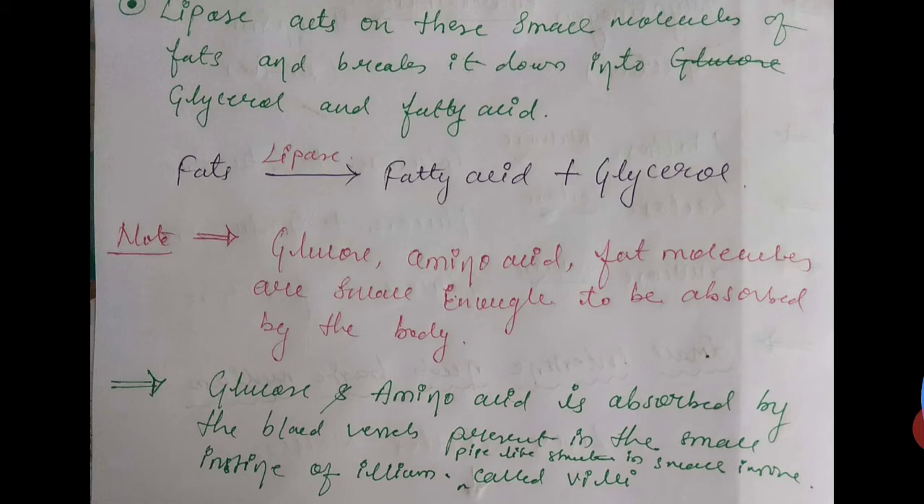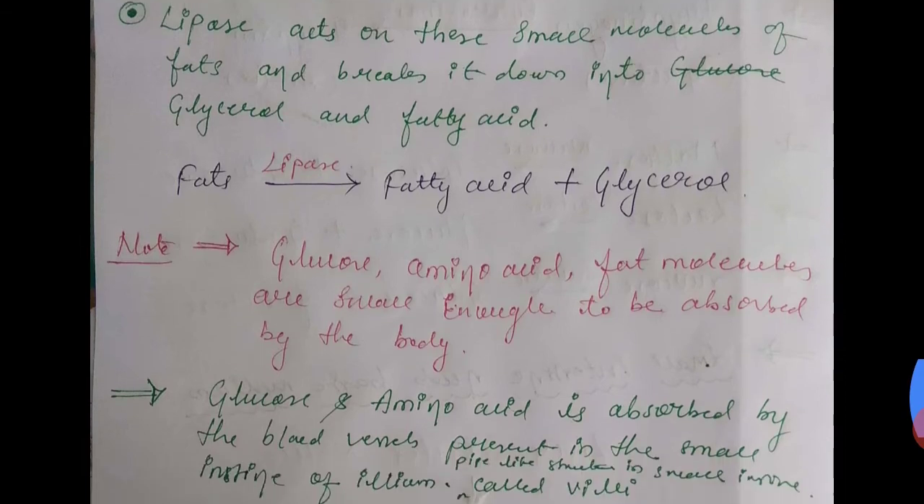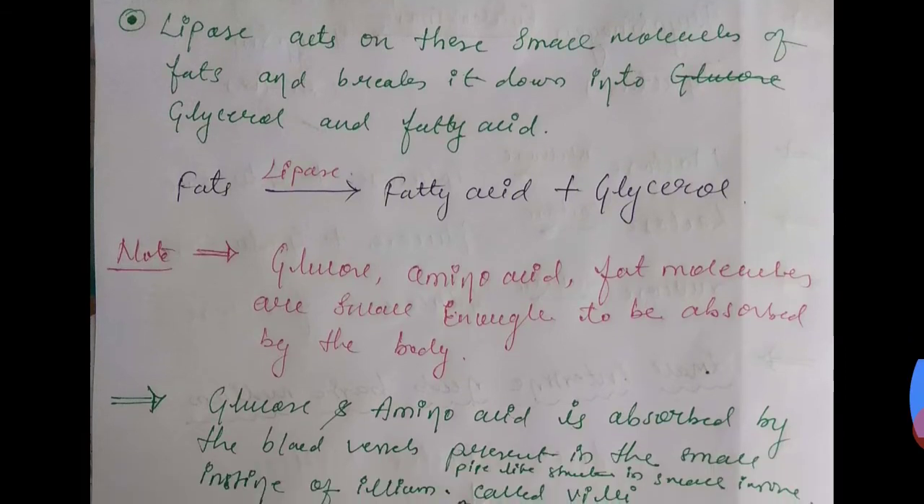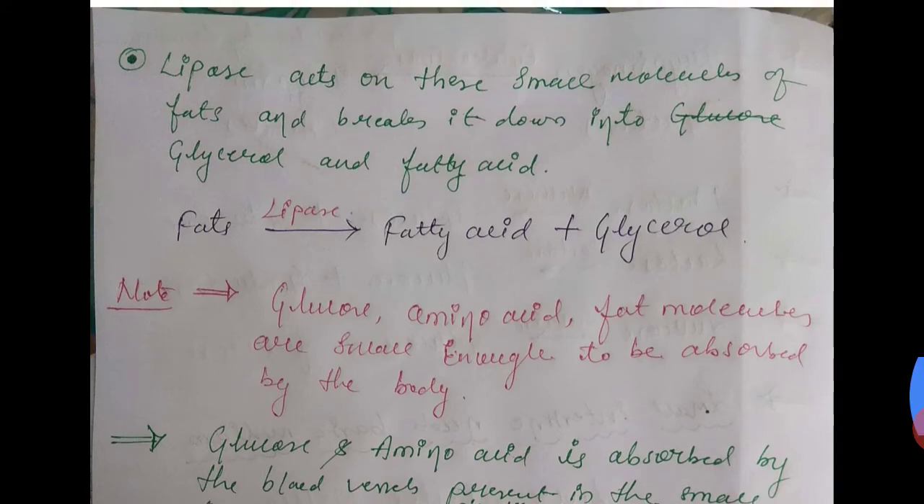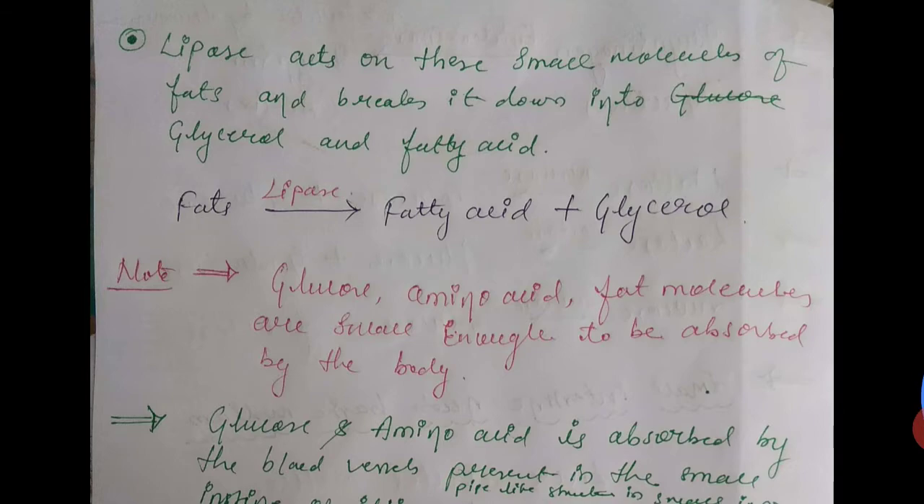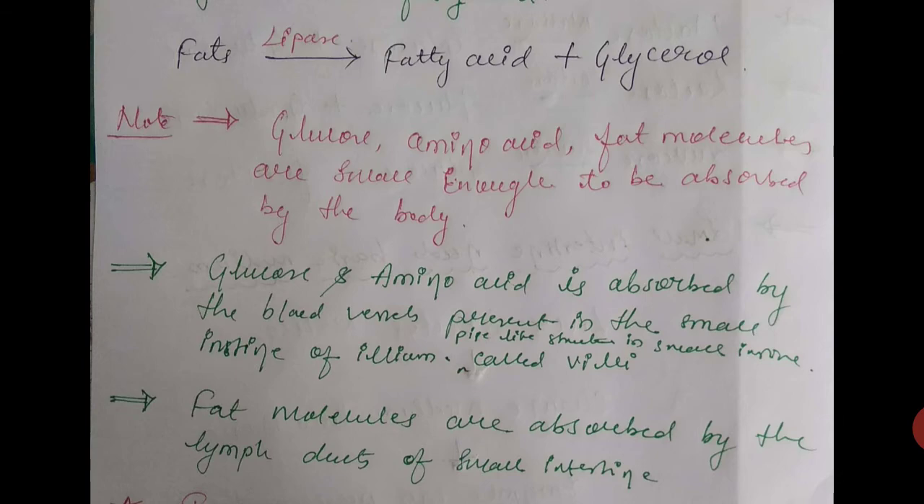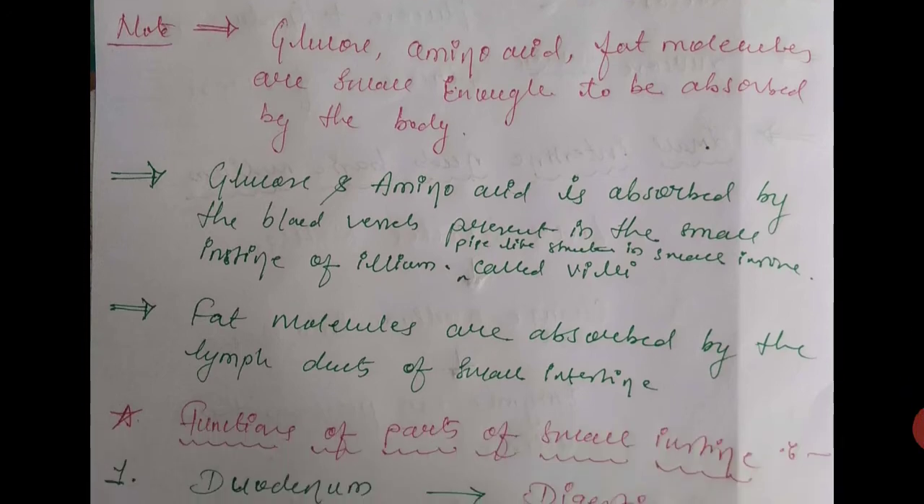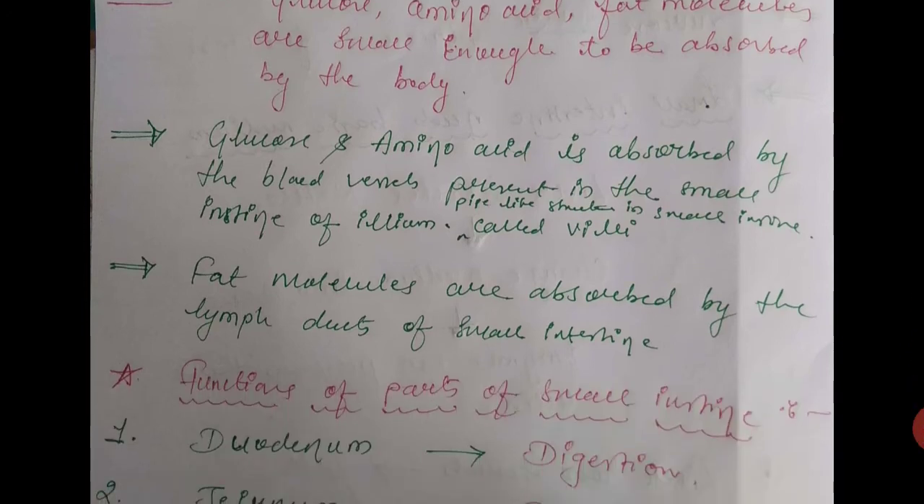And after that, what happens? The absorption of these molecules occurs. So now we have got the simpler forms of the food molecules, like glucose, amino acids and fat molecules. These are small enough to be absorbed by the body. So how does this absorption take place? The glucose and amino acids are absorbed by the blood vessels present in the villi of the ileum of the small intestine, and the fat molecules are absorbed by the lymph ducts of the small intestine.